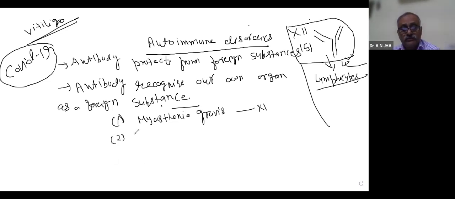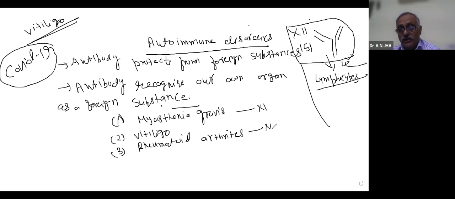Number 2, vitiligo, that is not in the book, but you observe it very easily. Rheumatoid arthritis, that you will get in the 12th class.